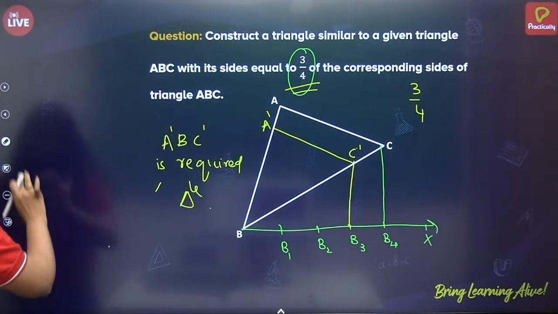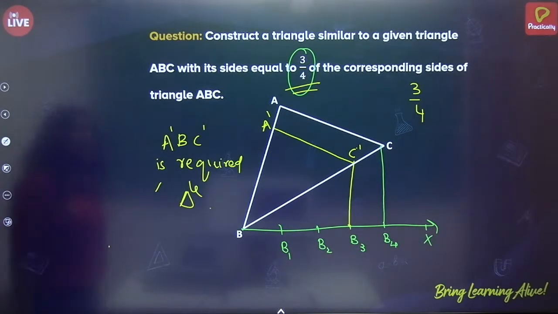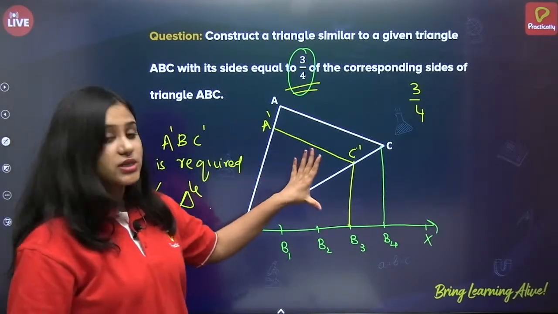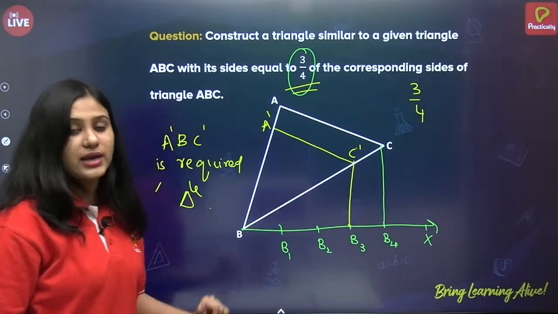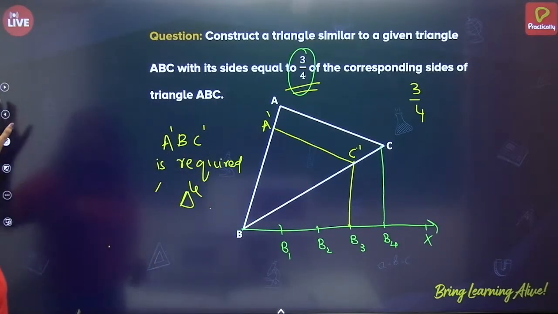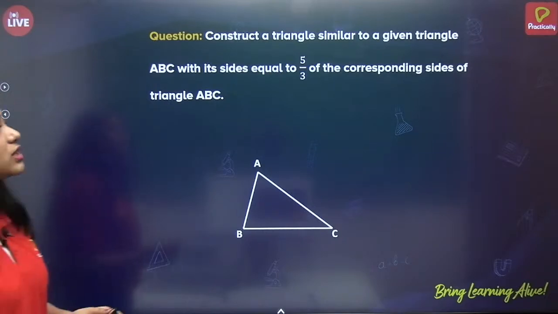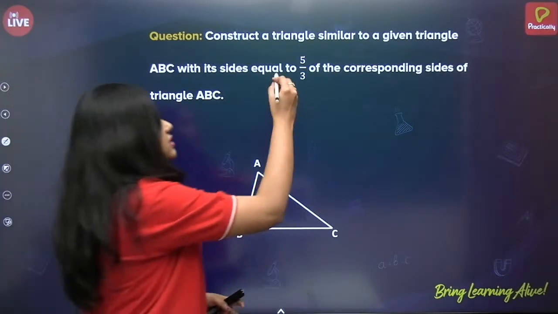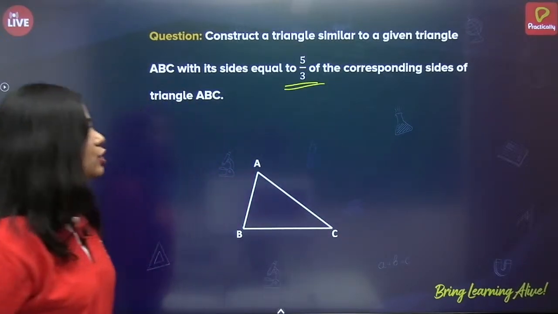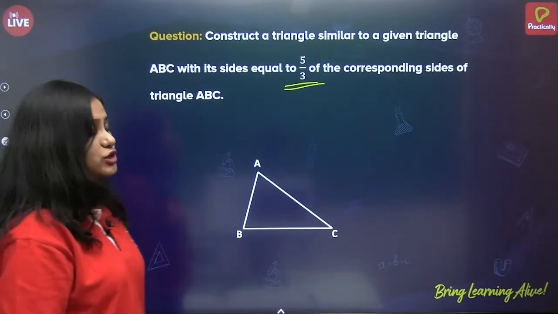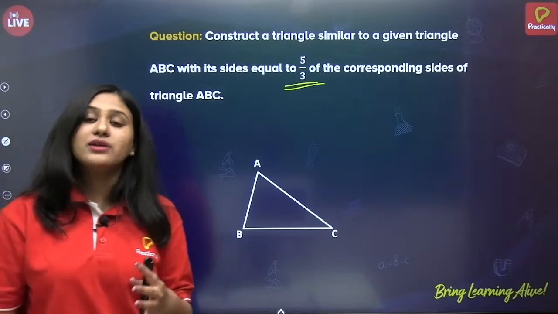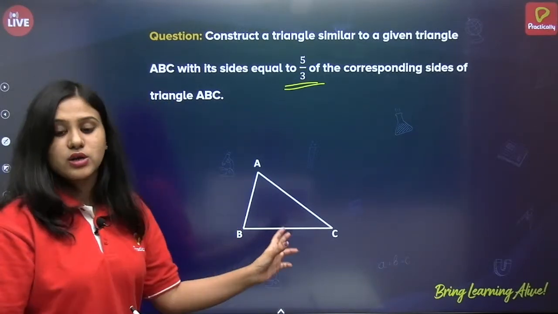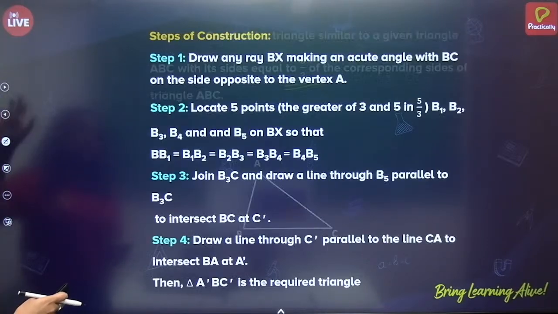Alright. So what are we studying? We are studying the construction of similar triangles. So here we have constructed a smaller triangle to the given triangle with a scale factor 3/4. Now let us see how to construct a triangle similar to a given triangle ABC with its sides equal to 5/3 of the corresponding sides of the triangle ABC. So here we have to construct a bigger triangle to the given triangle. So let us see what the steps of construction are.